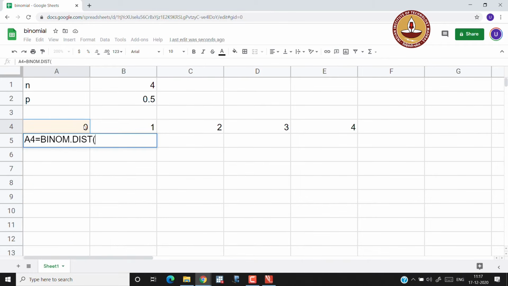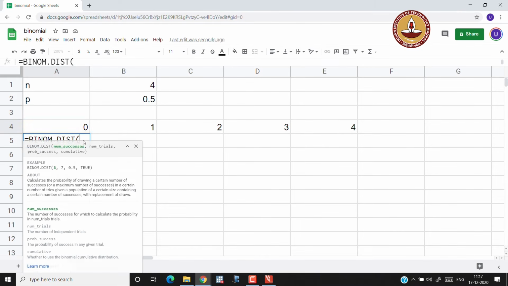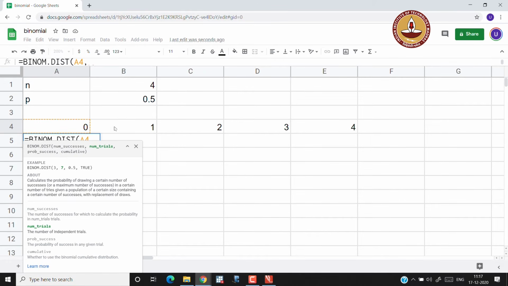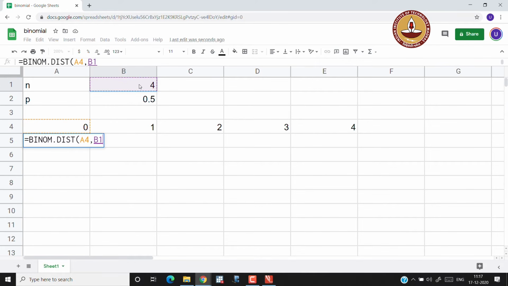That would take the value 0. Here I am going to link it to the value A4. The next thing I need to give is the number of trials, which is going to be 4.